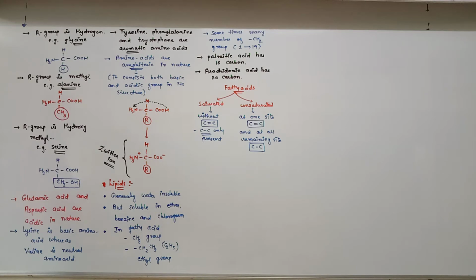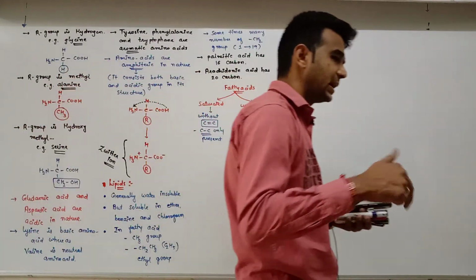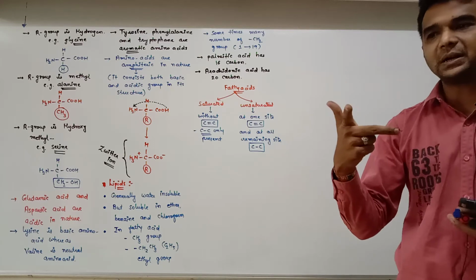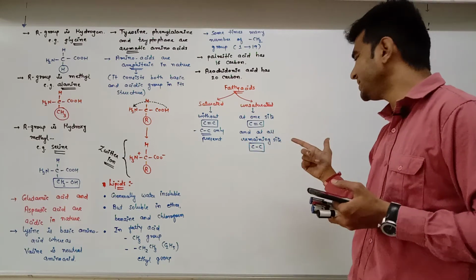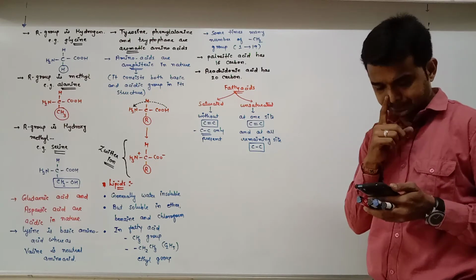So saturated fatty acid has one bond between two carbons, and in unsaturated fatty acid, at one region carbon is attached with another carbon with two bonds.